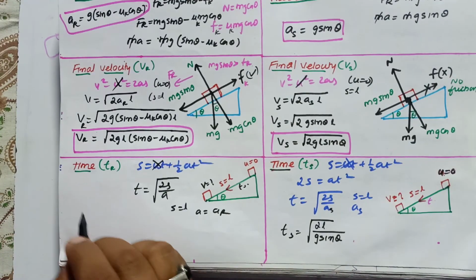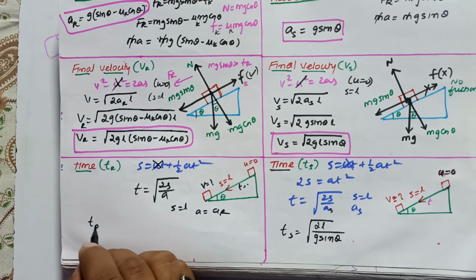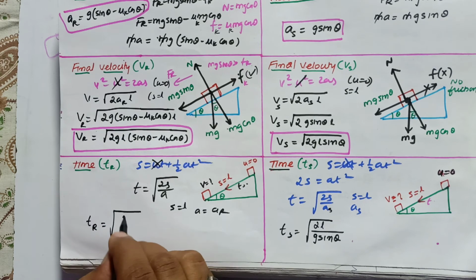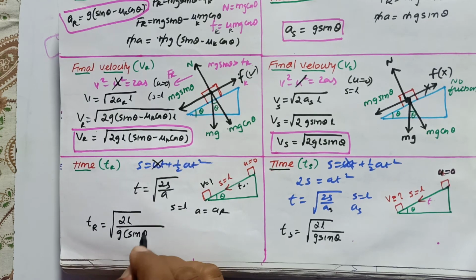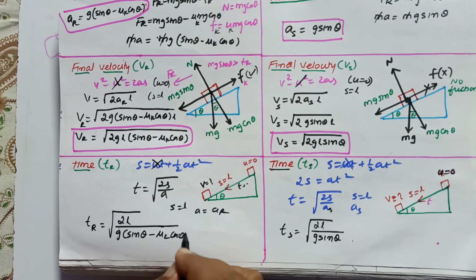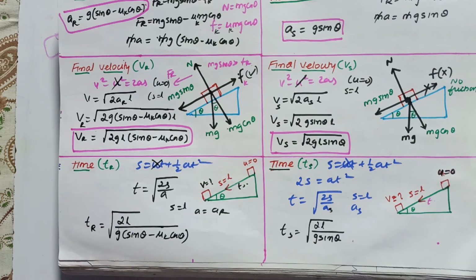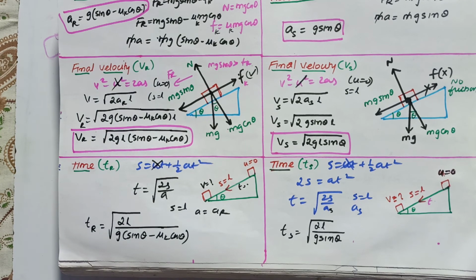So directly you can write the step. The time for the rough surface is going to be square root of 2L divided by g into (sin theta minus mu k cos theta). So this is a very short and simple explanation which will help you to solve the problems of NEET and JEE Mains.